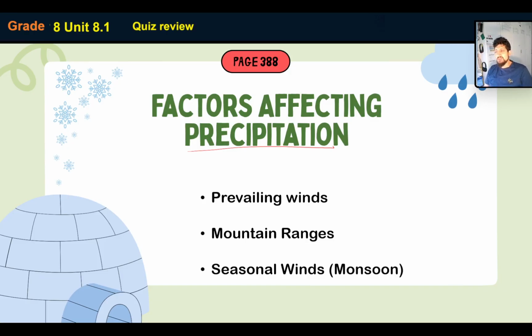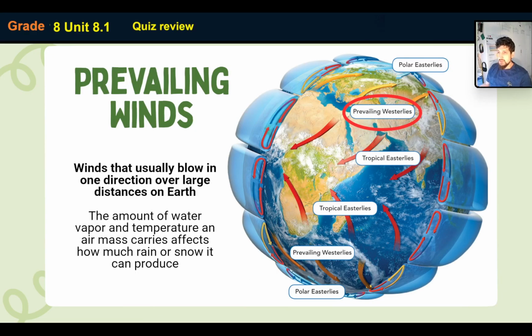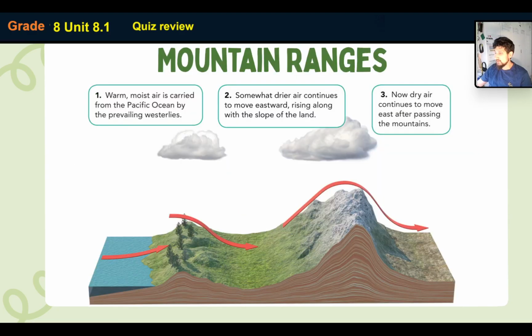And what we mean by seasonal winds is monsoons, and we're going to talk about those in a bit more detail. So, prevailing winds are the winds that usually blow in one direction over large distances of land, so things like the westerlies, the easterlies, the trade winds, and so on. The amount of water vapor and temperature an air mass carries affects how much rain or snow it can produce, obviously. So if that wind carries a lot of water, then that will produce a lot of rain. And if that wind is dry and it's not carrying water, it's not going to produce a lot of rain. Okay? That's how that works.